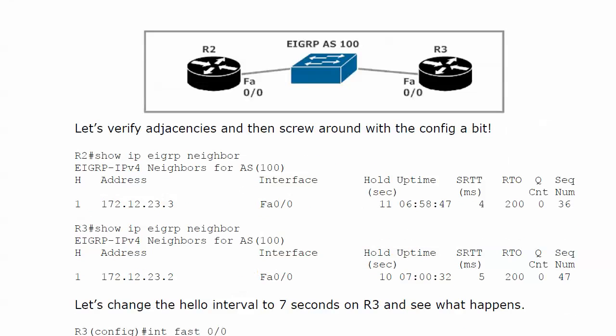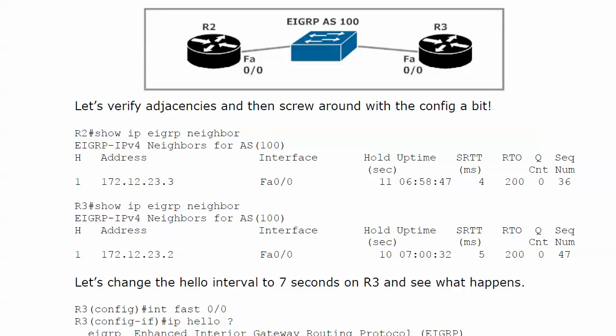So let's move on down here. I believe we're getting right into the lab. This is what we're going to start with the next video. I'll set this up during the break. We are strictly going to work with routers 2 and 3 and their Ethernet segment. We're going to keep the IP addresses the same. We'll run 172.12.23.0/27, and of course those addresses will end in 2 and 3 to match the router numbers. So we will, on the very next video, I'll have that set up for you before we start, and we'll work with those hello and hold timers a bit.